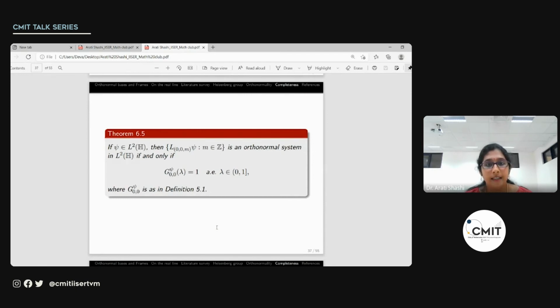This theorem gives the necessary and sufficient condition for this collection of translates to be orthonormal in L2 of H, and it is given in terms of this weight function G psi 0, 0.